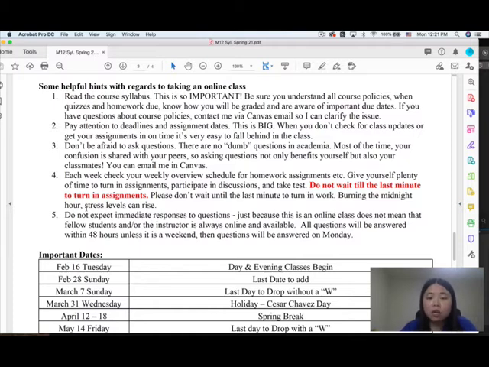And each week, check your weekly overview schedule for the homework assignment. Give yourself plenty of time to turn in the assignment, participate in discussion, and take rest. Don't wait until the last minute to turn in assignments, okay?